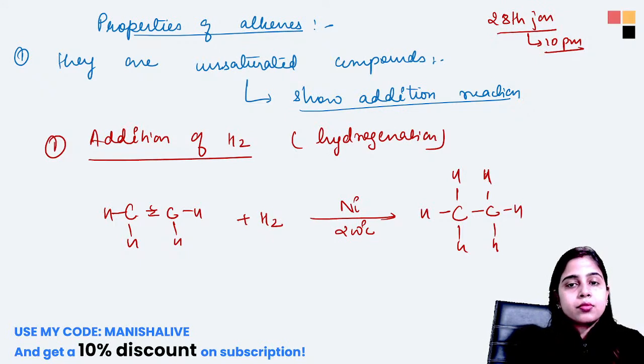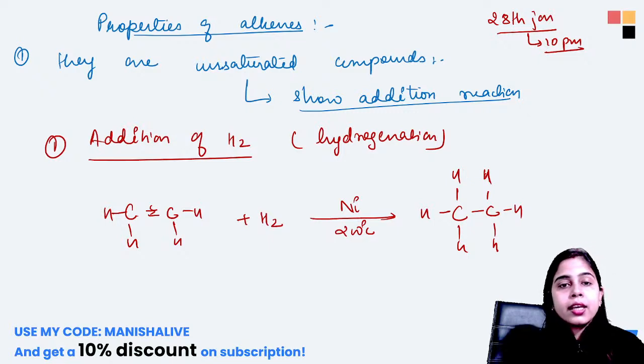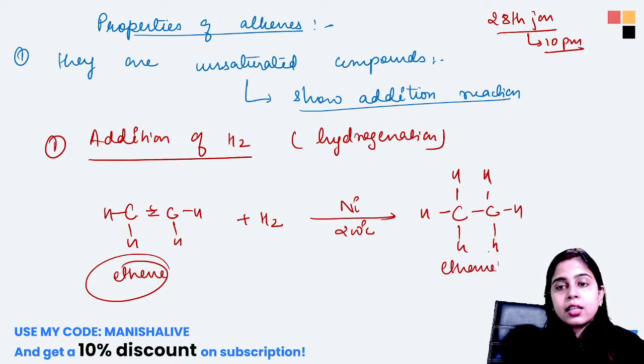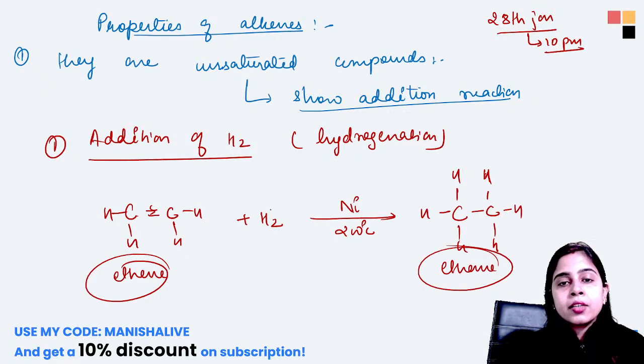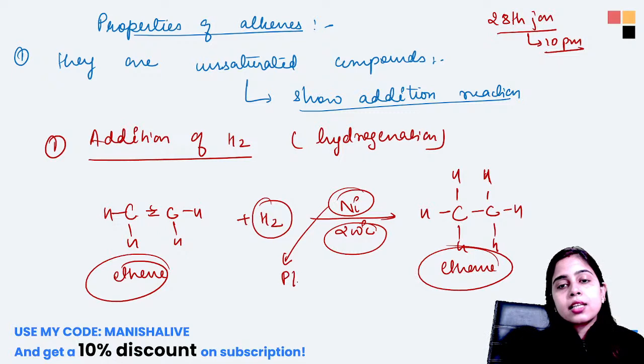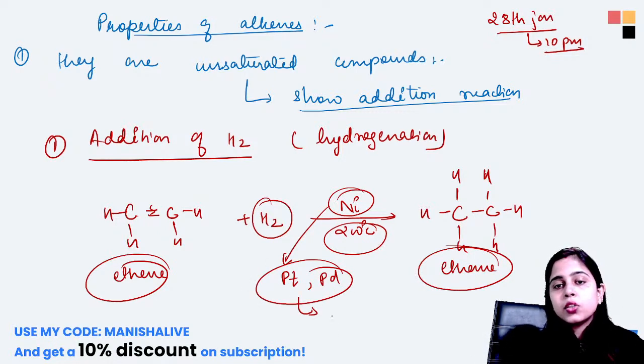Here you can see that ethene is converted to ethane. That is saturated. How? By reacting it with hydrogen in presence of nickel at 200 degrees Celsius. If instead of nickel you use a catalyst like platinum or palladium, the temperature does not need to be so high. You can carry out this reaction at ordinary temperature also.